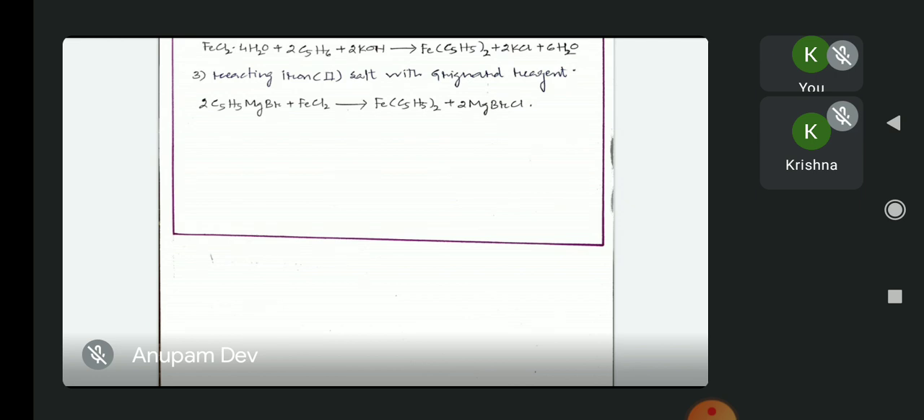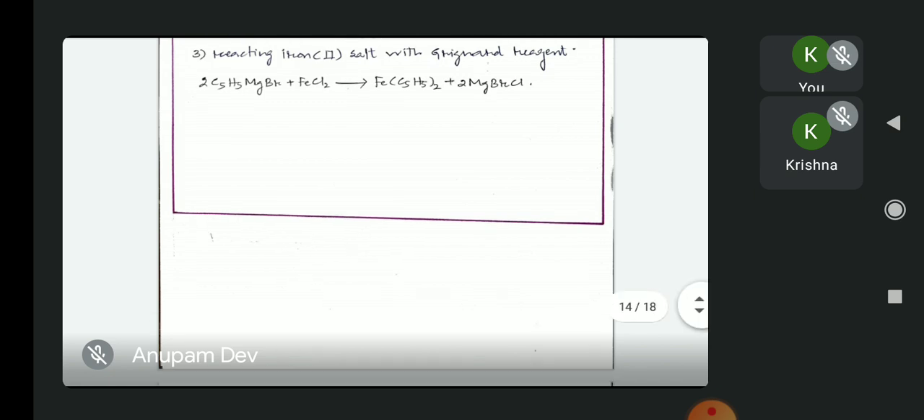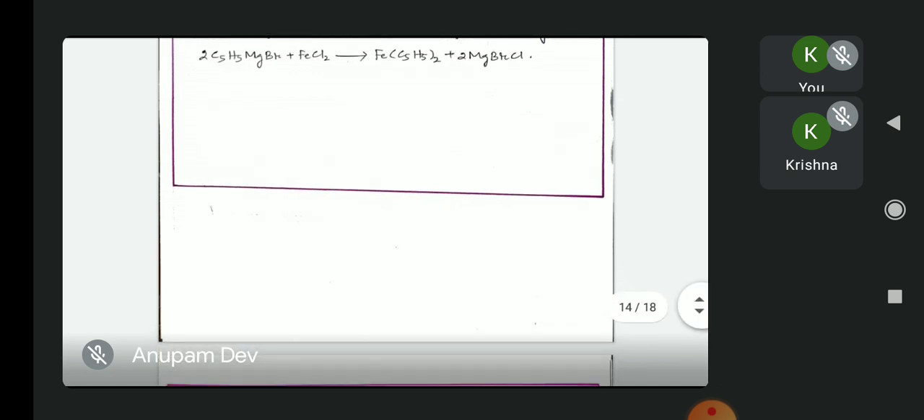In the first reaction using the Grignard reagent, we saw that the Grignard reagent is first reacted with iron 3 chloride. But here we will directly react the Grignard reagent, that is 2 moles of cyclopentadienyl magnesium bromide, with iron 2 chloride to produce 1 mole of ferrocene and 2 moles of MgBrCl. Here instead of using iron 3 chloride, we are directly reacting the Grignard reagent with iron 2 chloride.